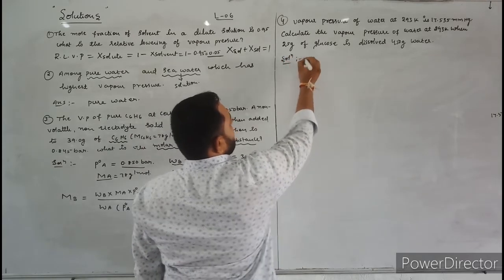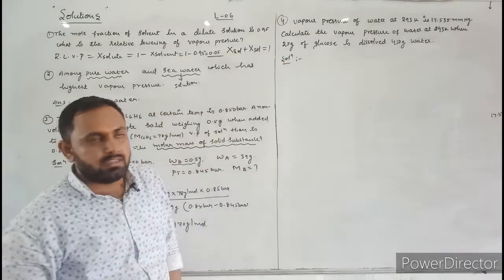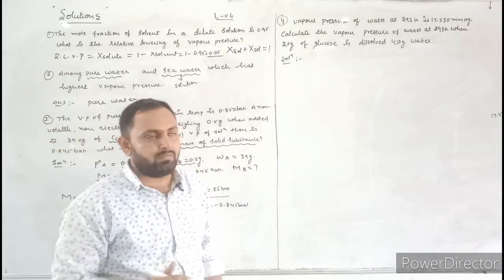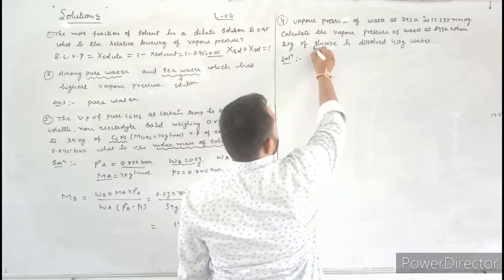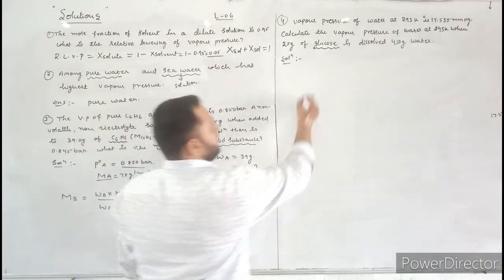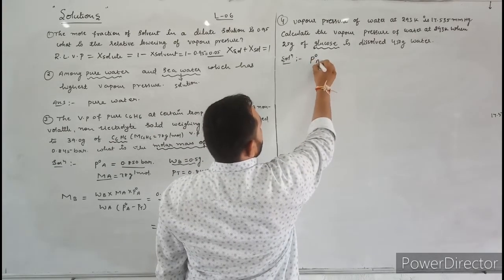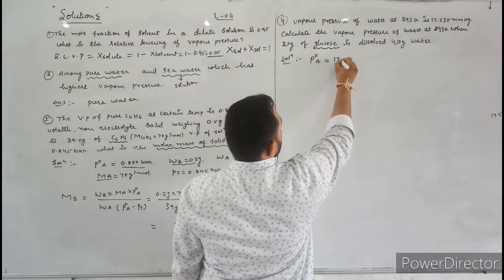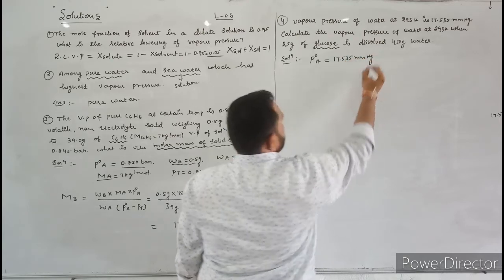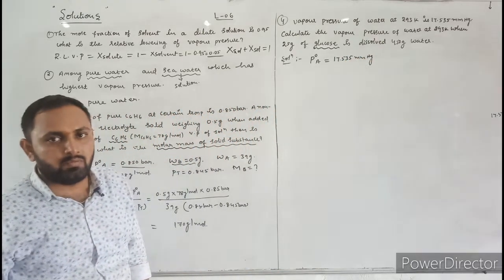Solution. Here the vapor pressure of pure water is given. Water is the solvent. What is the solute? Here glucose is the solute, and water is the solvent. So the P naught A value is given: P naught A is equal to 17.535 millimeter of mercury. This is the vapor pressure of pure water.